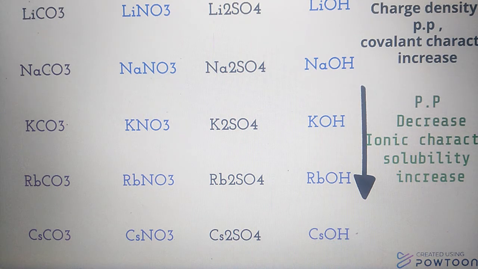When polarizing power decreases, the ionic character in a compound increases, so its solubility also increases down the group.